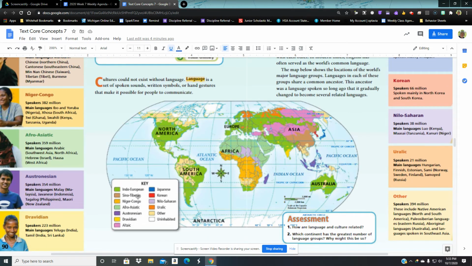So be sure to examine this map carefully. Use the color of the box on the side, just like when we did climate and ecosystems before. Read about each of the languages and what region, and then look at the map. Look for that green, that's Indo-European, and look at how much area those languages come from. So you can see why it has the most speakers. Look at the numbers of speakers of that language as well.